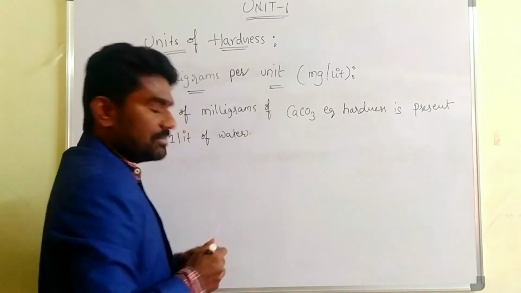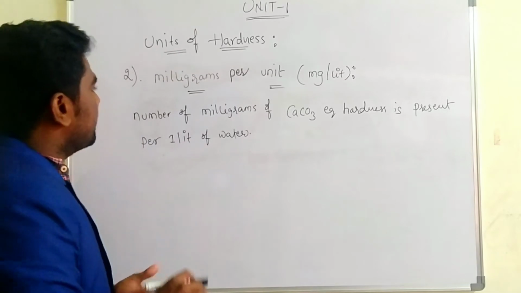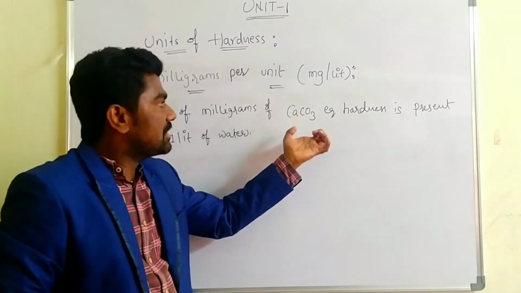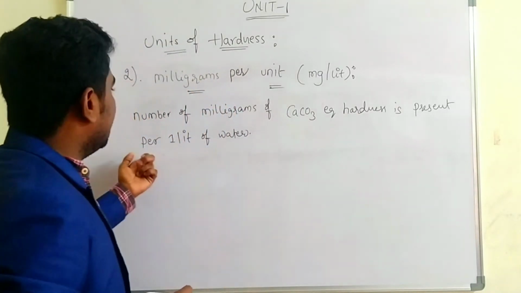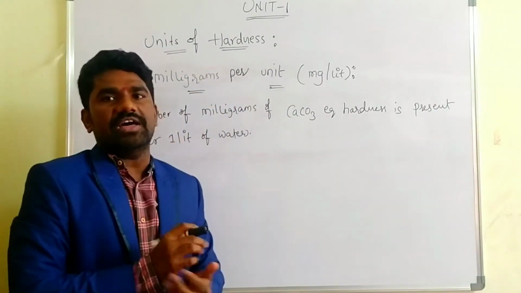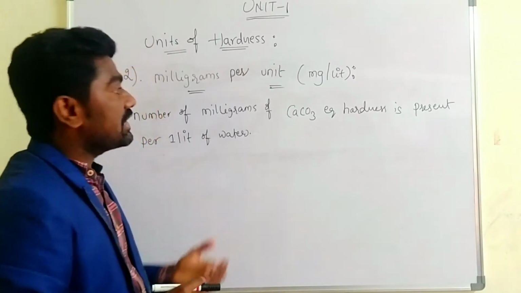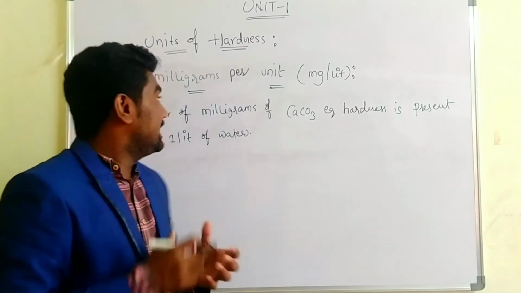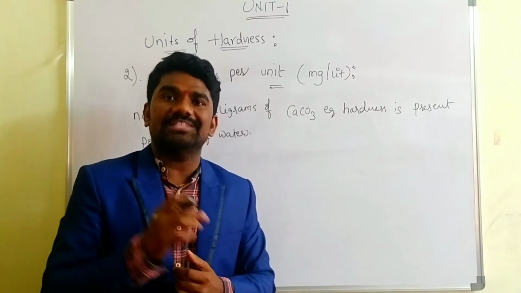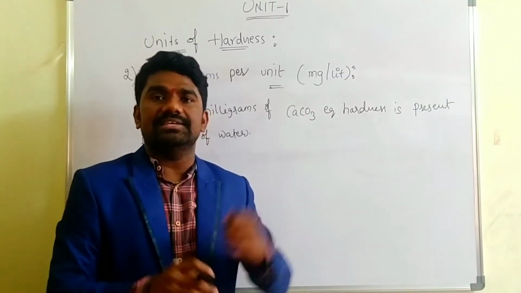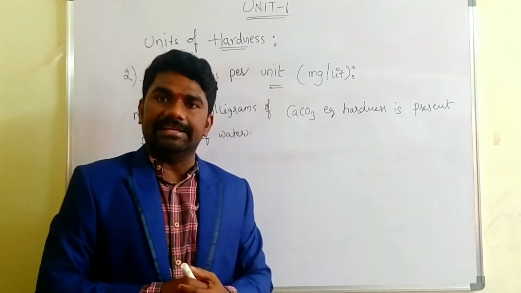This is the definition for milligrams per liter, that is mg per liter. In 1 liter of water, how many milligrams of the CaCO3 equivalent of hardness there is, is known as milligram per liter, that is mg per liter.